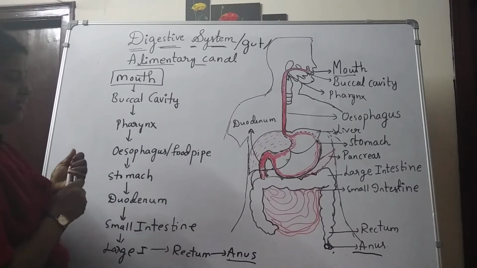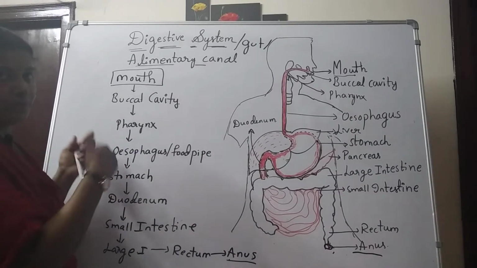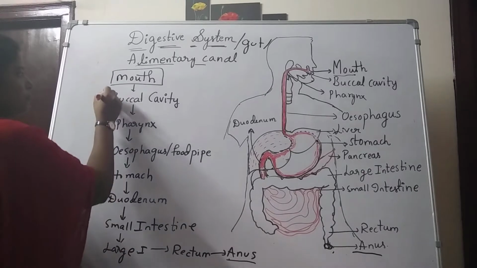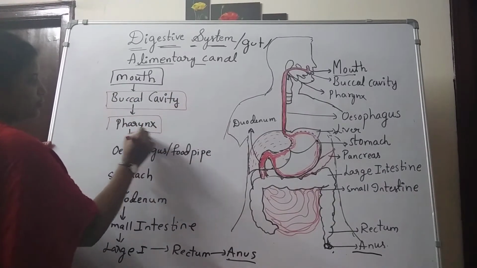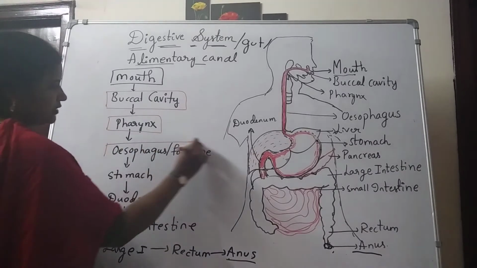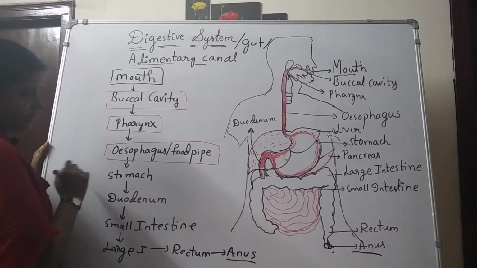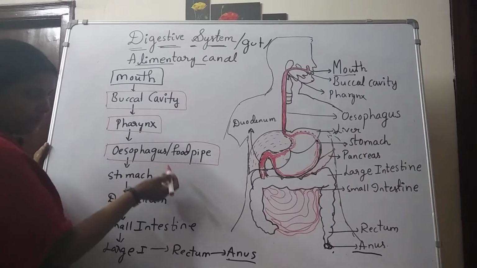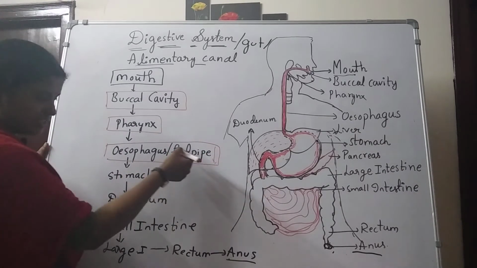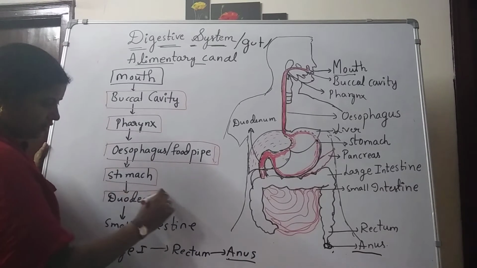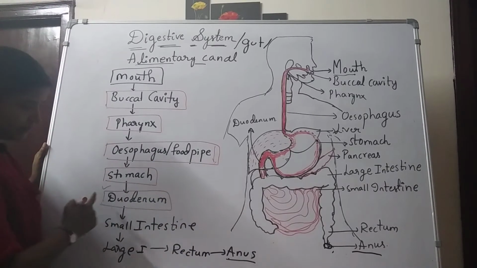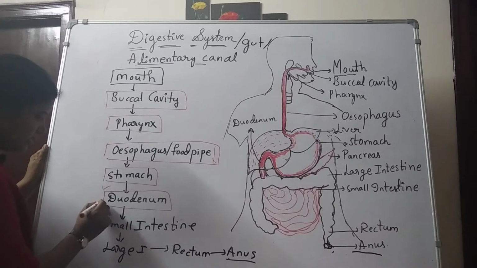After the flow chart we will go one by one. So first, the mouth opens into the buccal cavity. After the buccal cavity, it opens into the pharynx, then into the esophagus. It is also known as the food pipe, through which food enters into the next part of the digestive system. Then the stomach, then the duodenum. Here we have one important topic in the duodenum.